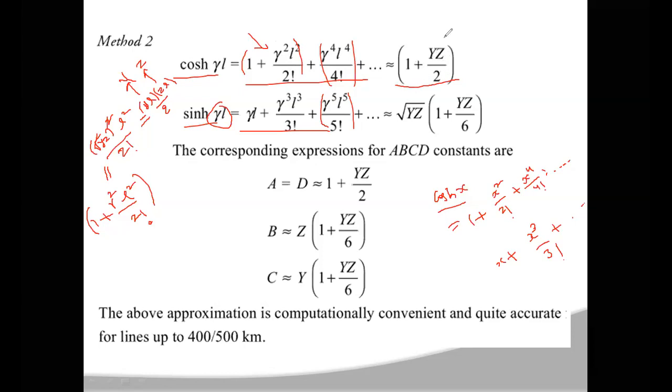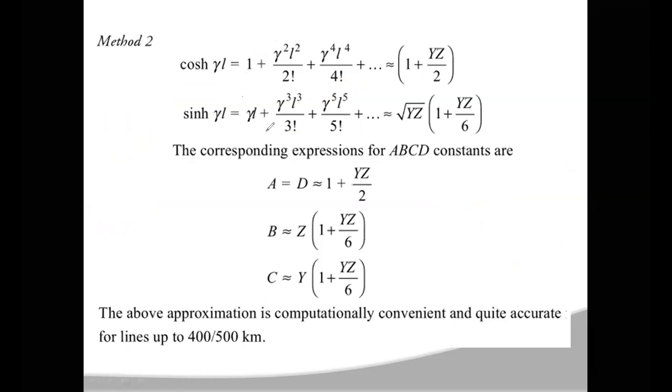Okay. In a similar manner, here also you consider only the first two terms, so neglect the higher order terms, which, if you evaluate, will be a very small value. So you consider only the first two terms. Okay. So again, in place of gamma, you have to substitute under square root yz, which is small letters.